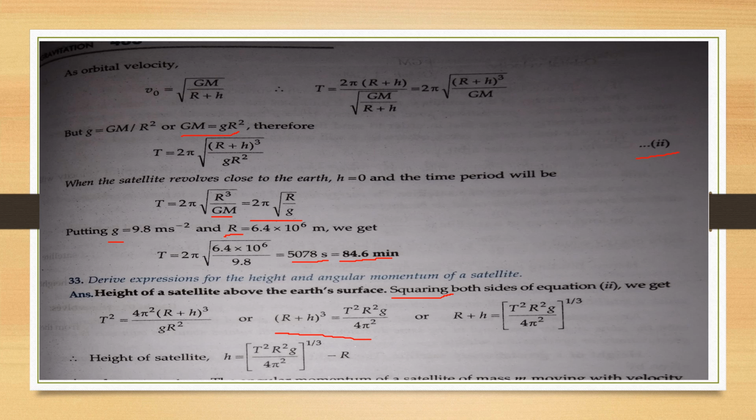Now take the cube root and we get the value for R plus h. After getting the value for R plus h, take the R on the other side and we get the answer for the height of the satellite. So this equation specifies the height of the satellite, and the height of the satellite is given by (T square R square g divided by 4 pi square) to the power 1 upon 3. Here 1 upon 3 arises because we take the cube root on both sides of the previous equation, and this term gets minus R. So this is the result for the height of the satellite.